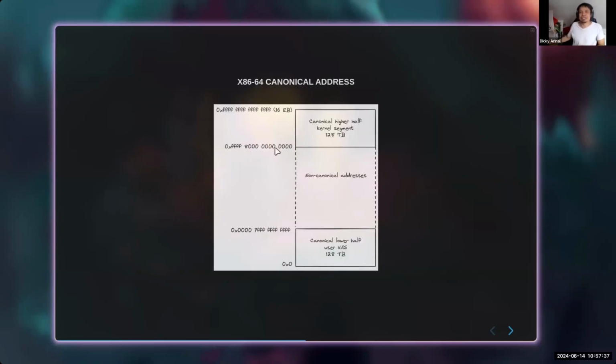So if we are using our system, this is in x86 64. Of course, the address is from 0 up until 1111111, 64 times. But because, as we know, 2 to the power of 64 is too large, we are not using that. So basically, the first 16 bits, we are not using it. It's either all 0 or all 1, right? Which means we can only map the higher one.